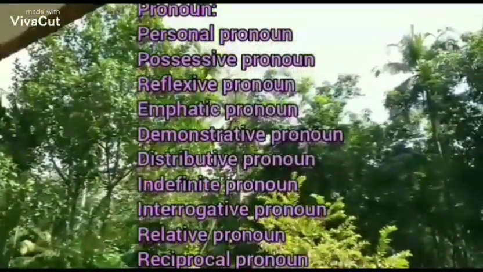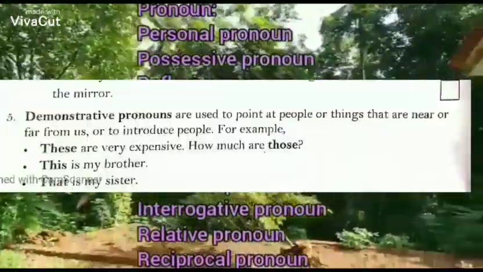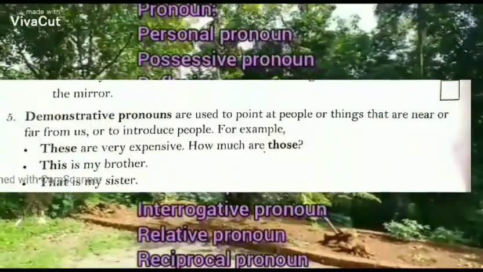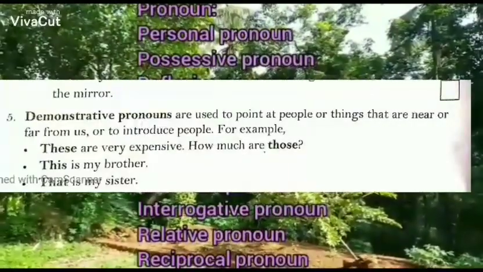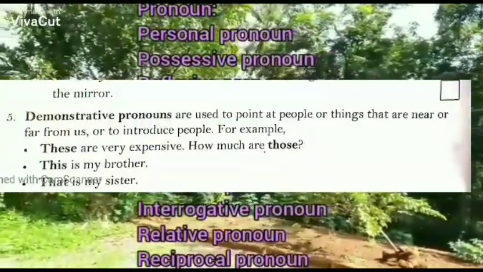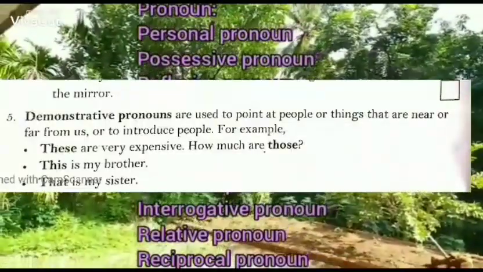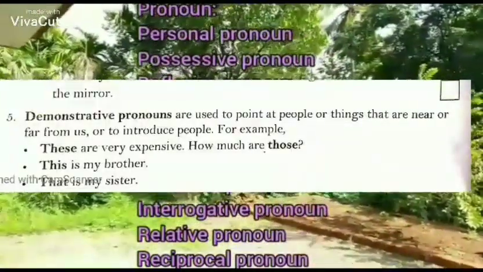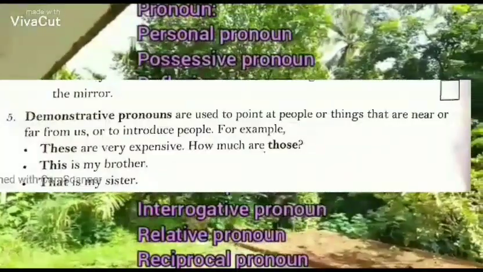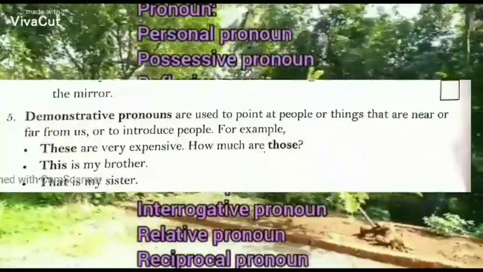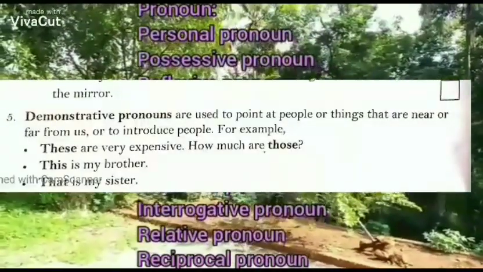Okay, next one, demonstrative pronoun. Demonstrative pronouns are used to show by pointing out things or people. Mostly for demonstrative pronouns we are using this and these, that and those.